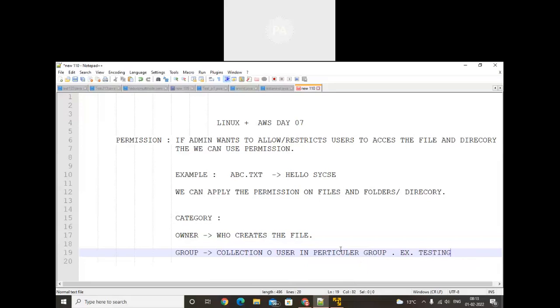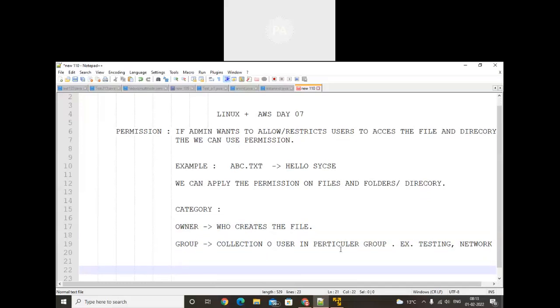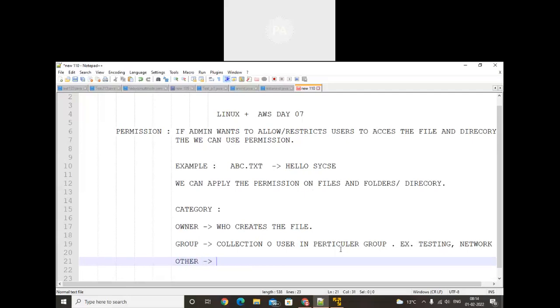You can also say that network is another group. Like that, the first is the owner, the second is the group, and the third is other. Other means who does not belong to the owner and group.